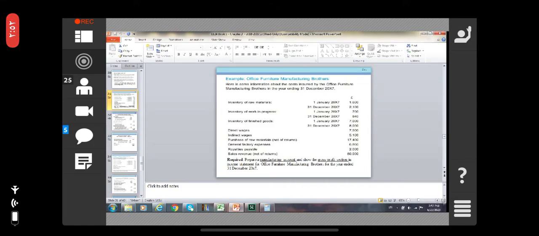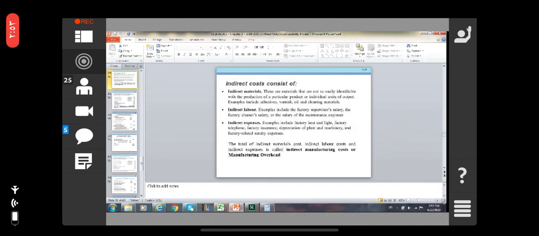Sales revenue net of returns 50,000. The requirement is to prepare a manufacturing account and show the gross profit section in the income statement for the office furniture business. This is one example.